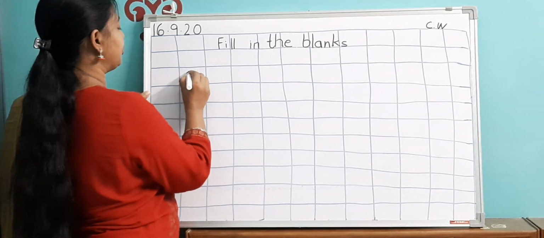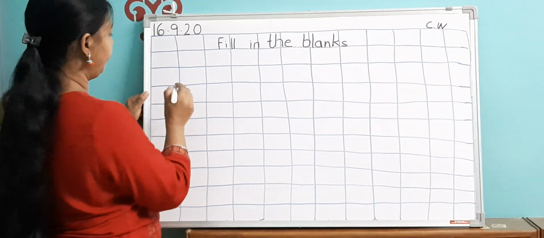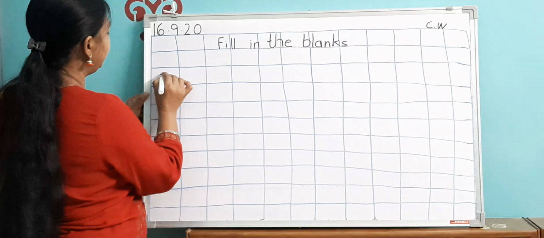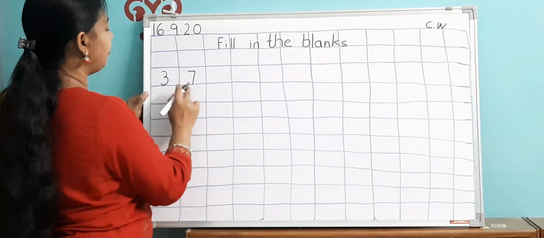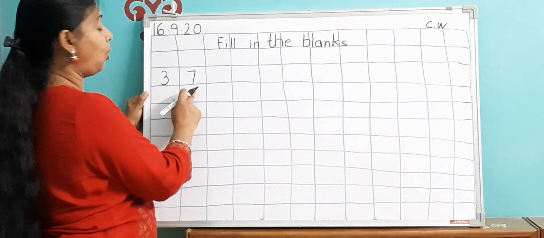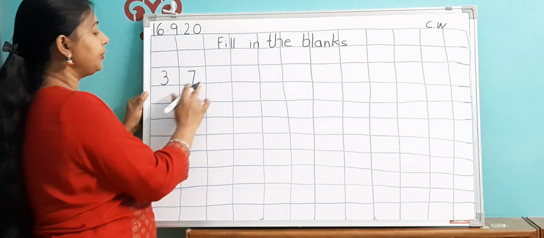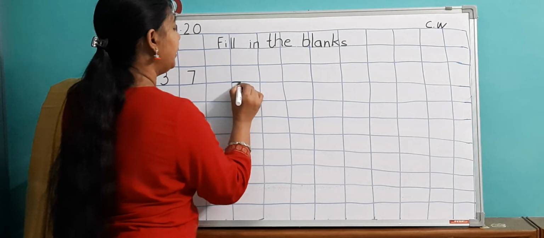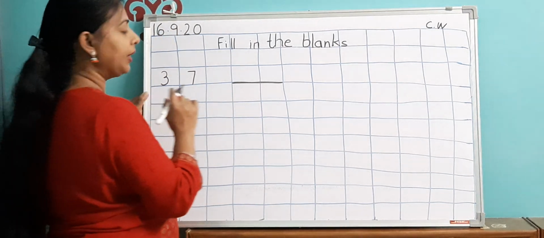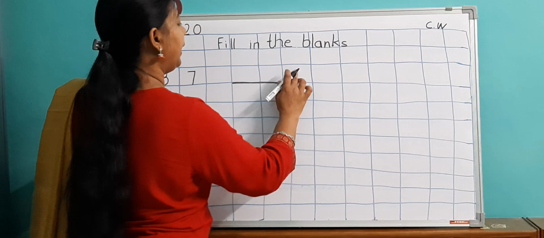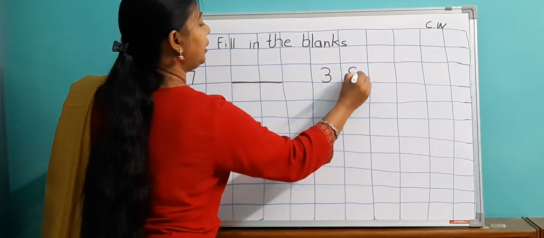So the very first number which I am going to write is, I will write over here 3, 7, and each number you are going to write in one column, one square. 3, 7, this is 37. Then you leave one square, and then I put a dash over here, and then again I leave one square, and then I write here 3, 9.